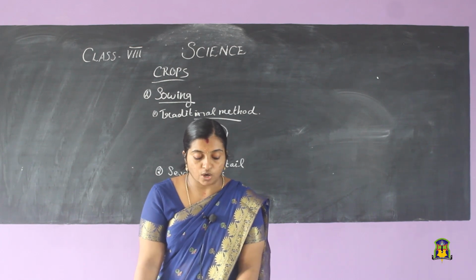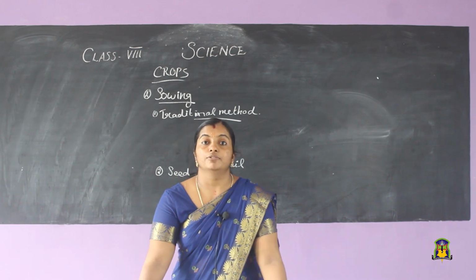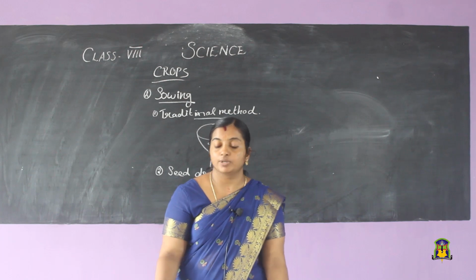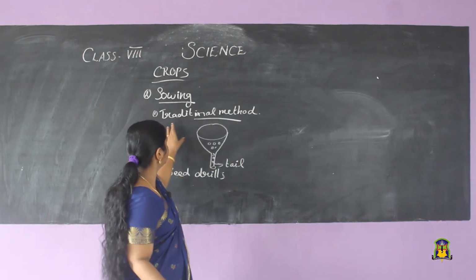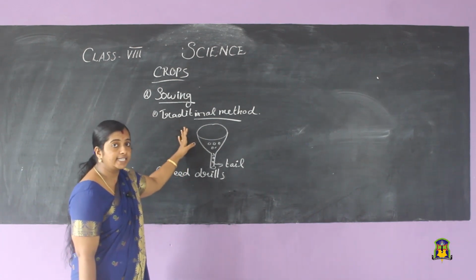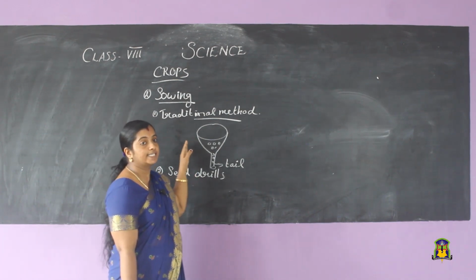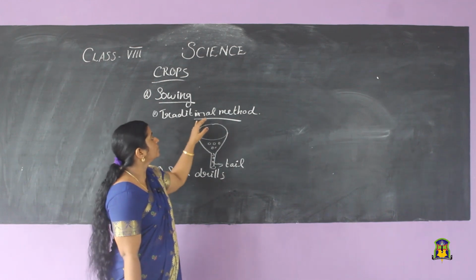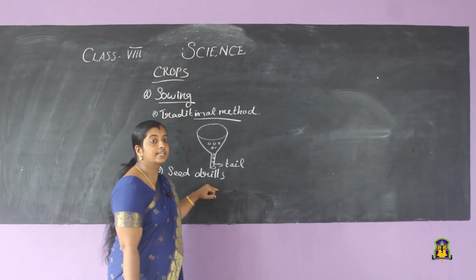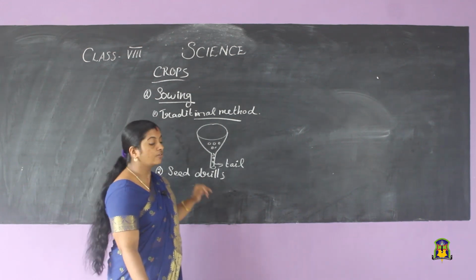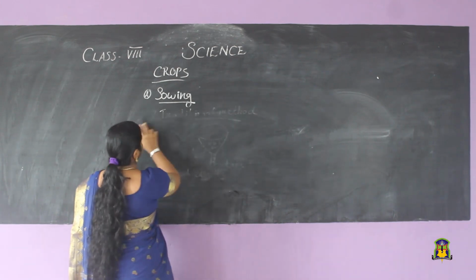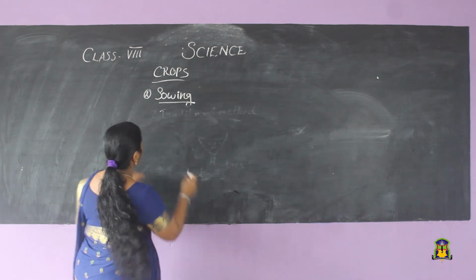Now, after sowing the seeds properly, what do we have to do? What is the third step? Yes, it is adding manures and fertilizers. So, we are done with sowing. What is the first step? That is selecting good quality seeds. Once good quality seeds are selected, we can sow the seeds using the traditional method or by using seed drills attached to tractors. Now we will discuss adding manures and fertilizers. That is the third step.